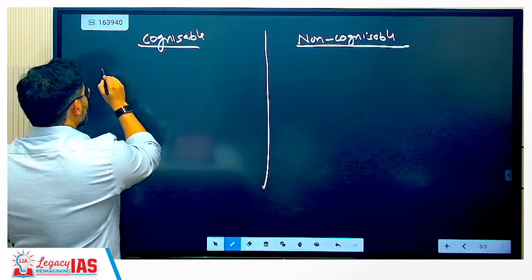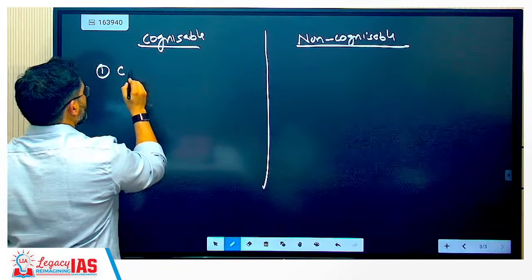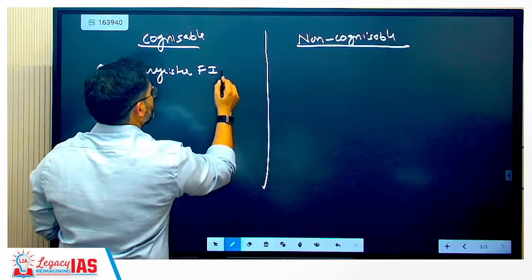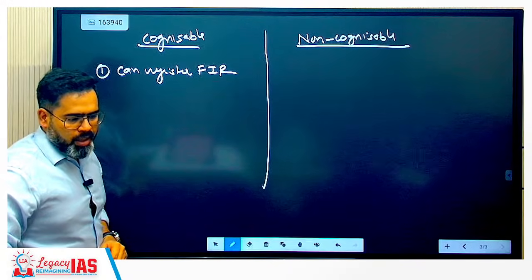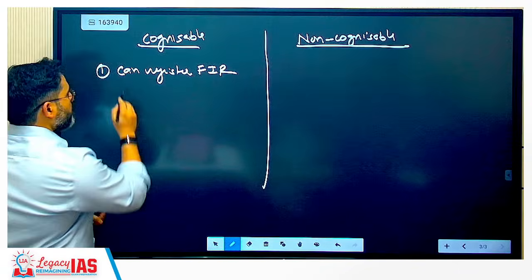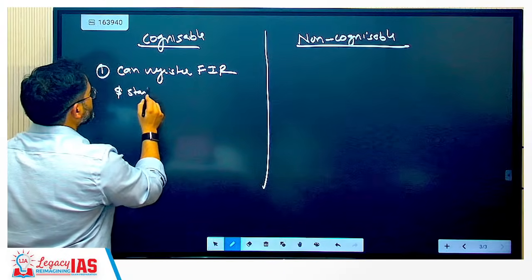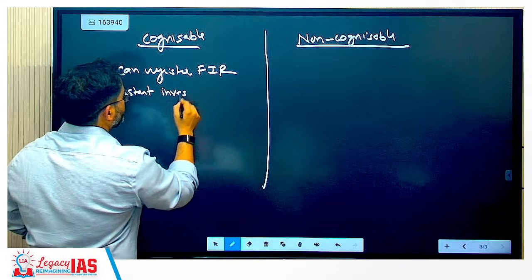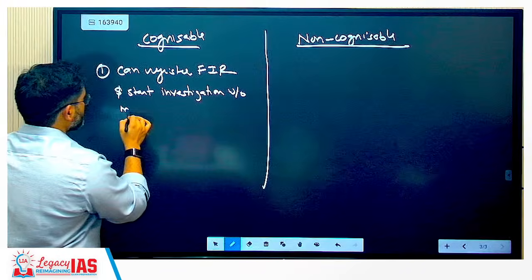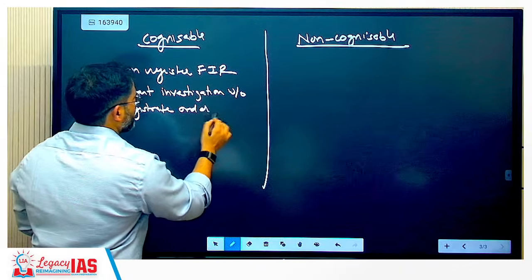First important thing is this: police can register FIR, correct, and start investigation without any magistrate order. Police can register FIR and can start investigation without magistrate order. An important thing.